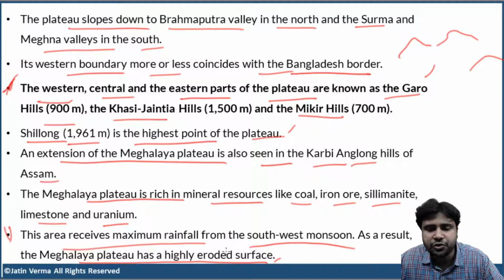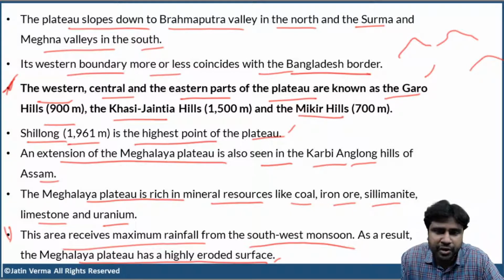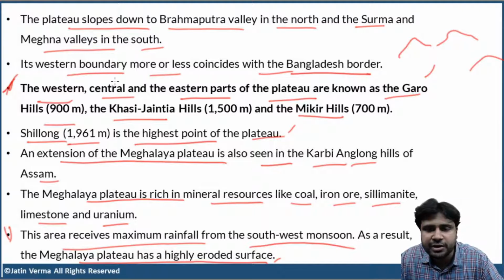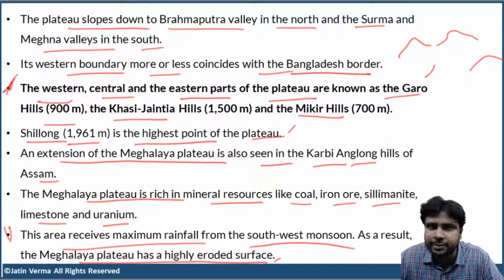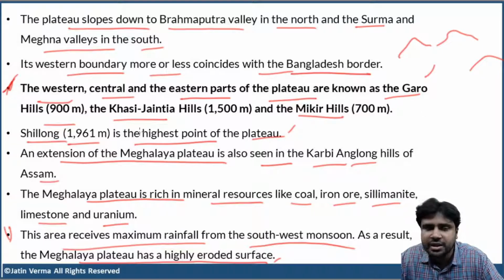Due to this, we call the western, central, and eastern parts of the plateau the Garo Hills, Khasi Jaintia Hills, and Mikir Hills separately. The plateau got so eroded that it was converted into individual hill ranges, called the Garo Hills, Khasi Jaintia Hills, and the Mikir Hills. Clear, right?